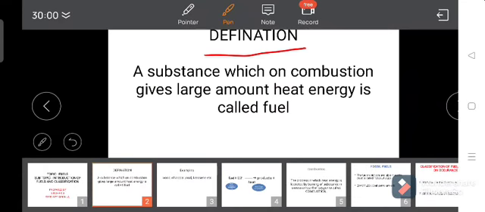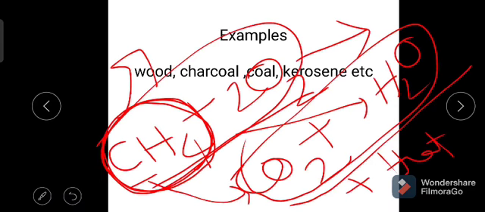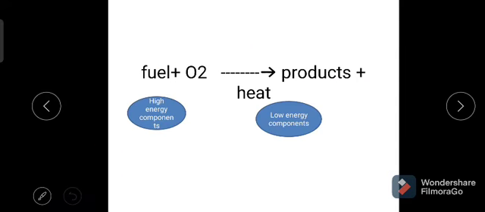Examples for the fuels are wood, charcoal, coal, kerosene, producer gas, coal gas, etc. When the fuels undergo combustion, they produce heat energy and products, and the products are having the least energy when compared to the reactants.